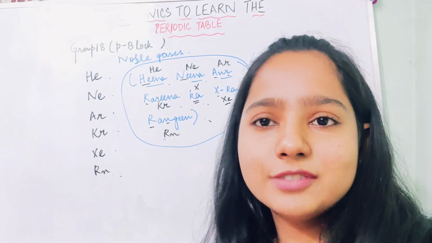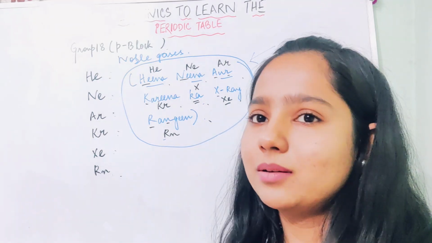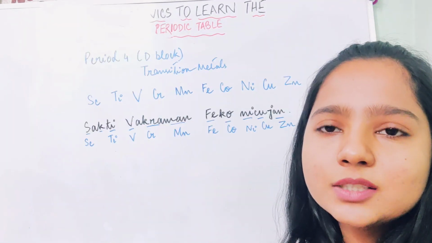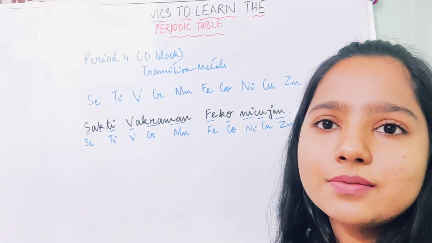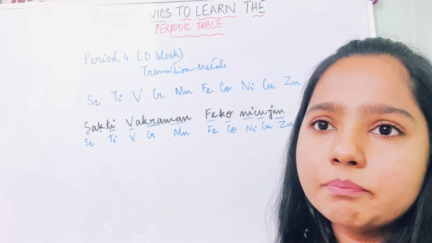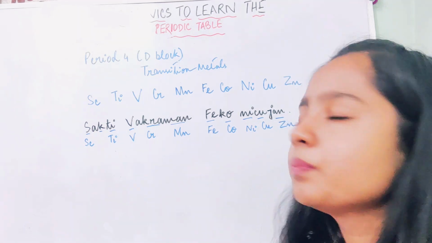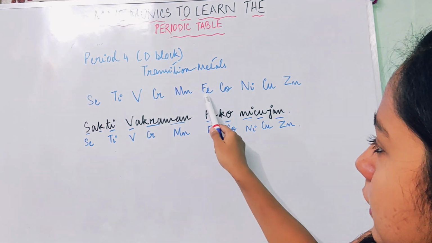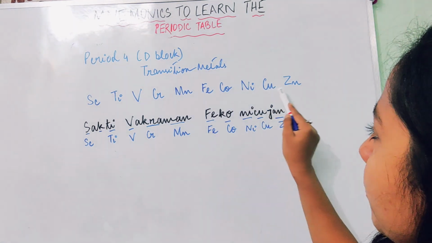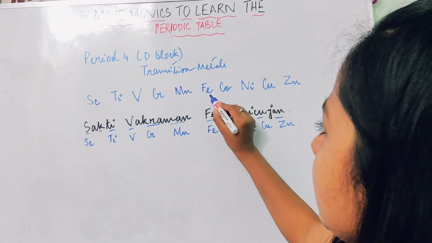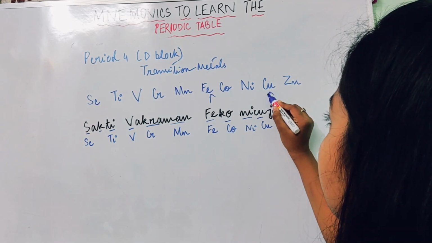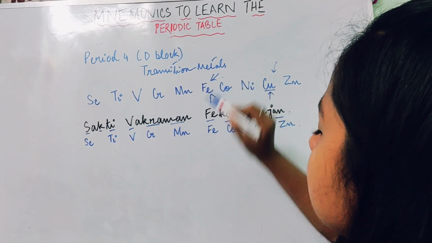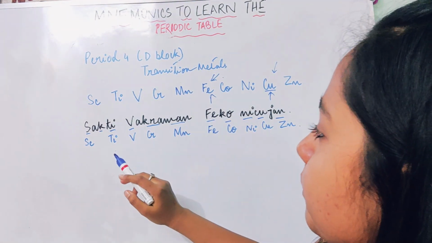Okay, so we are finished with S block and P block. Now we will be moving on to D block, and then comes our F block. Next we come to D block, which starts off from period 4. Okay, these are known as the transition metals. So the metals namely are scandium, titanium, vanadium, chromium, manganese, iron, Fe, cobalt, nickel, copper, zinc. Okay, iron stands for Fe and copper stands for Cu. You might have heard cupric or cuprous, and iron is ferrous or ferric. Okay, so these are the Latin names.